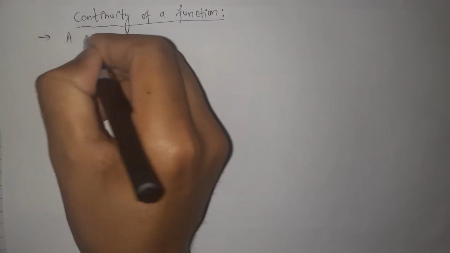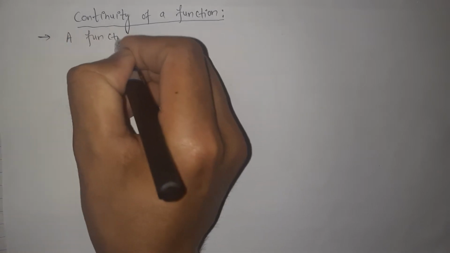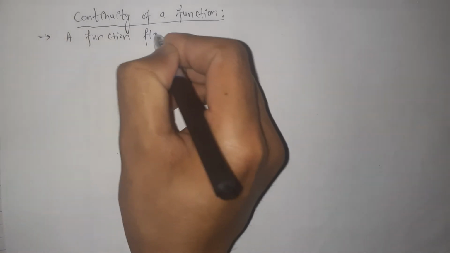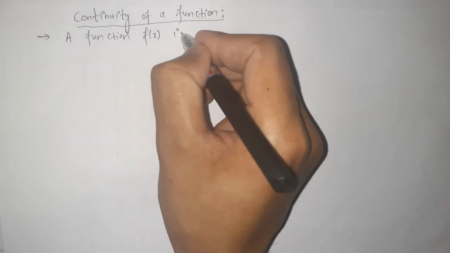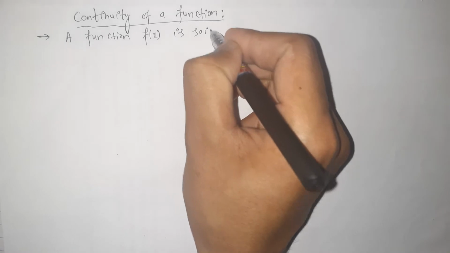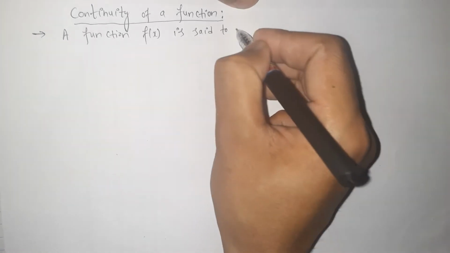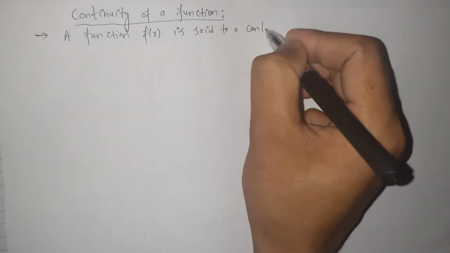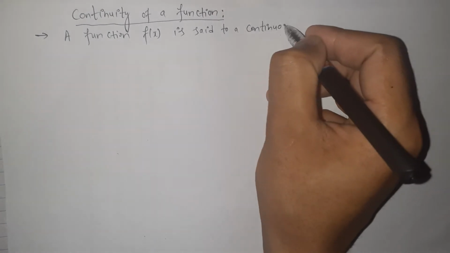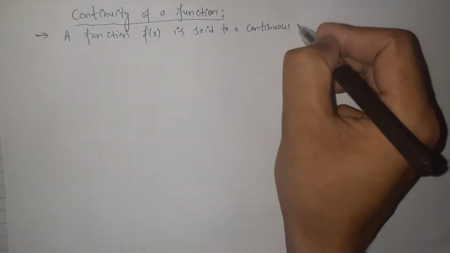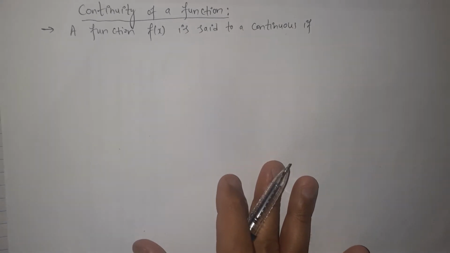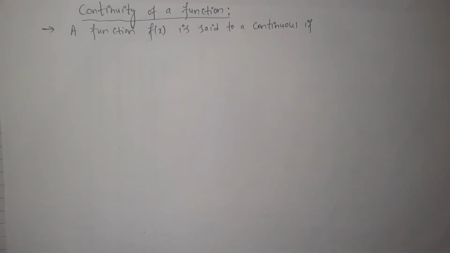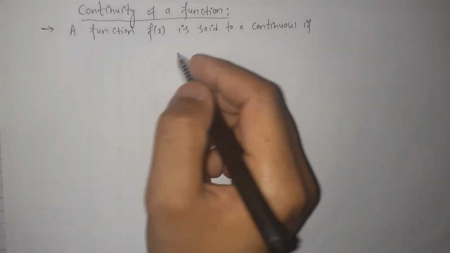A function f of x is said to be continuous if certain conditions are met.